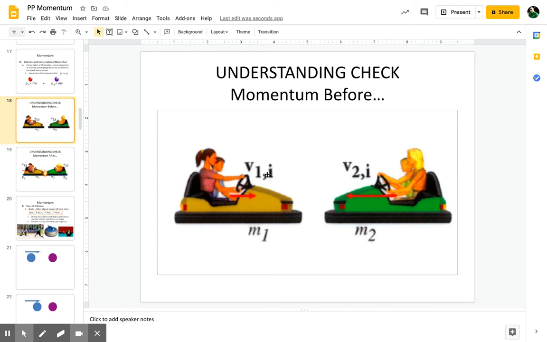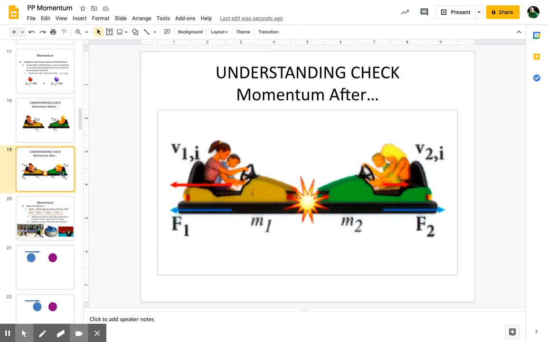But what if, maybe you've ever done bumper cars, these guys had a little velocity and a mass, and the ones over here had the same mass but a large velocity, then what would the result be? Are they going to go to the left or are they going to go to the right? Take a guess. Well, they're going to be going to the left because even though their masses were the same, their velocity was greater. So this one's going to experience a bigger force going to the left, and they're going to move to the left.